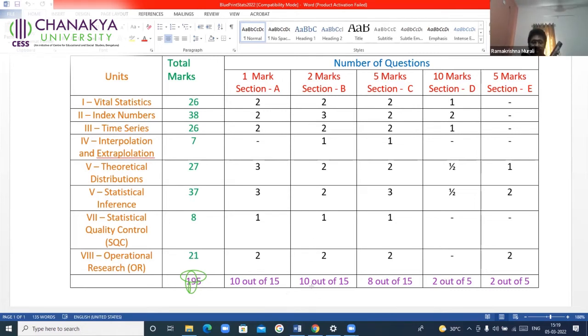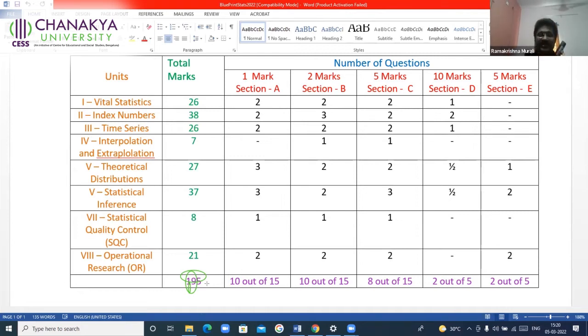And section B, again, you will have to answer 10 out of 15. Now look into section C, almost 50%. You will have to answer 8 out of 15. Then section D, more than 50% choice. You have to answer only 2 out of 5. Very similarly, in section E also, you will have to answer only 2 out of 5. So in total, the paper is for 195 marks.